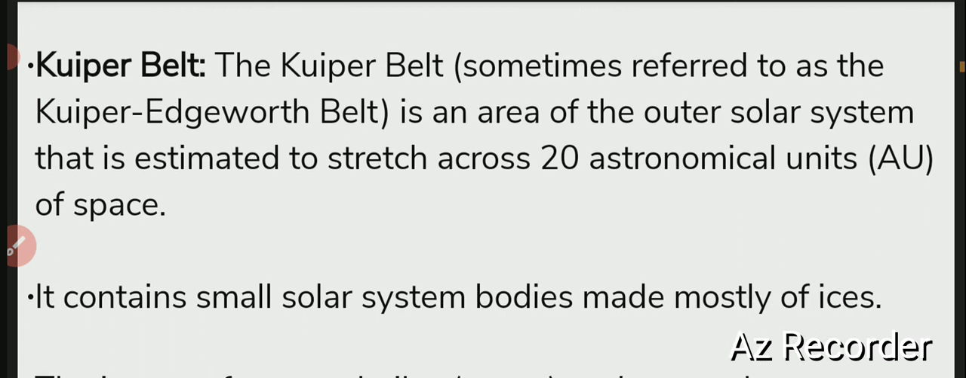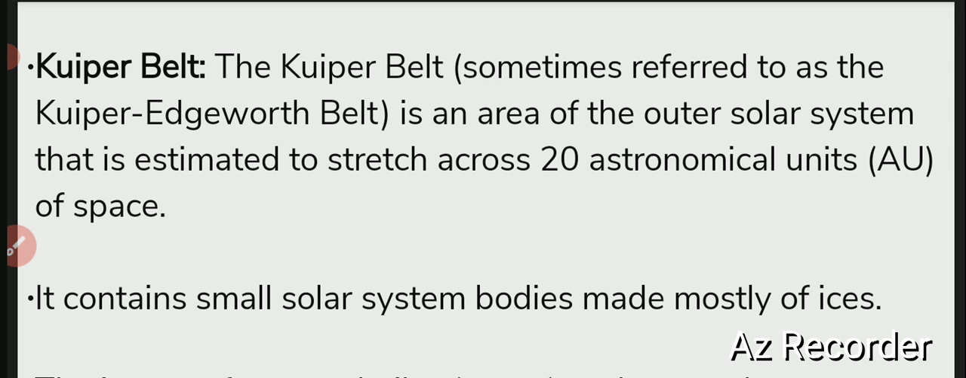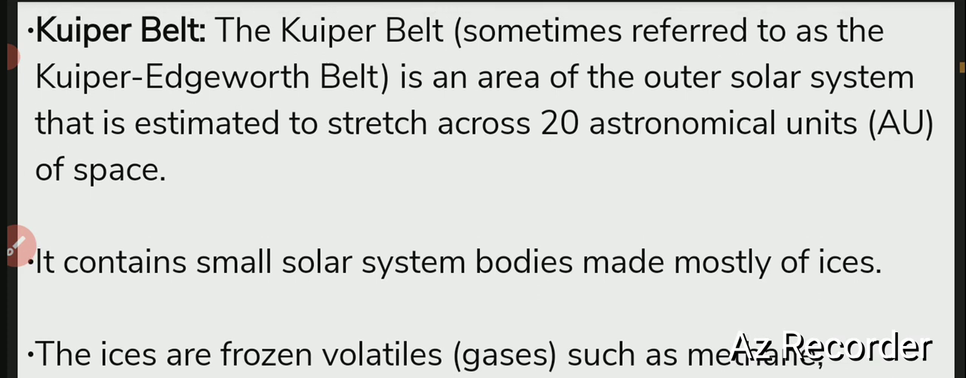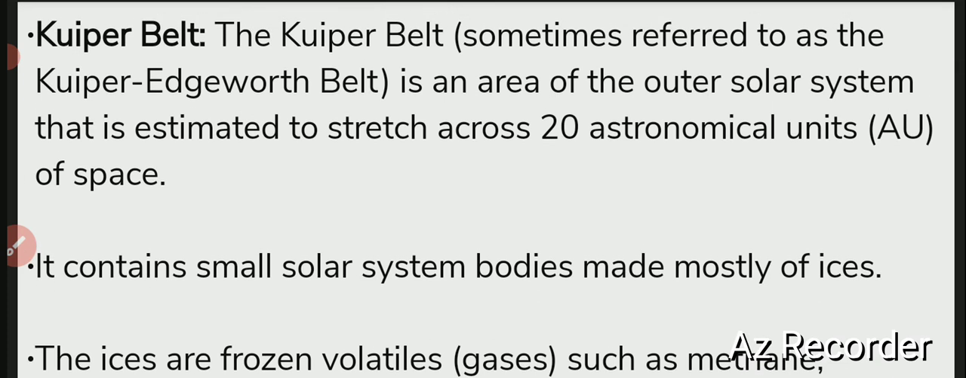Now what is the Kuiper belt? Again, this is another term, the Kuiper belt. The Kuiper belt is sometimes referred to as the Kuiper-Edgeworth belt. It is an area of the outer solar system that is estimated to stretch across 20 astronomical units, that is 20 AU of space.